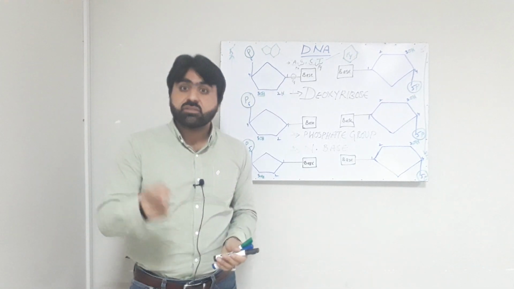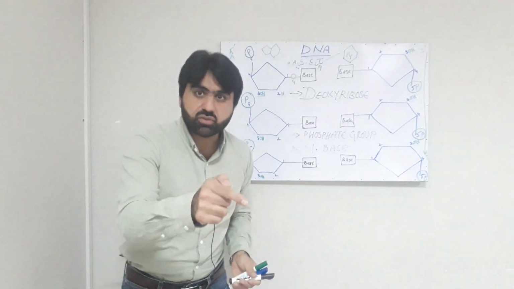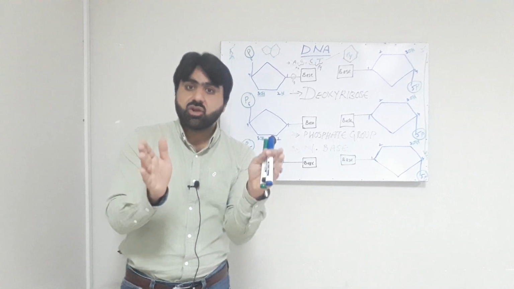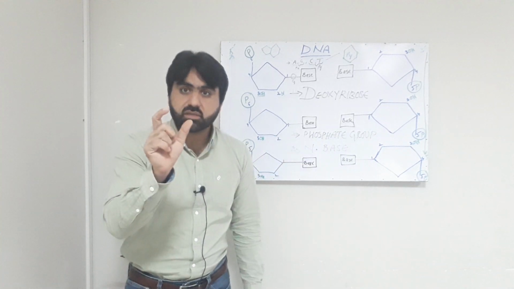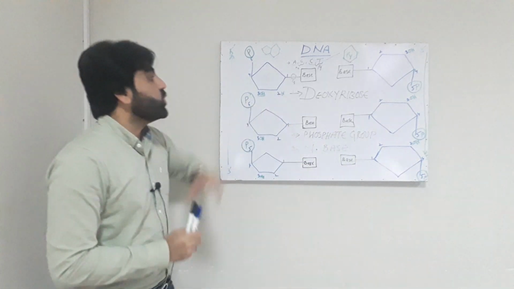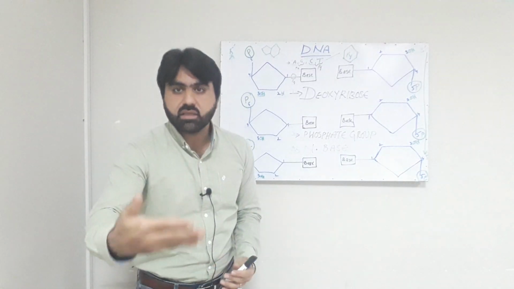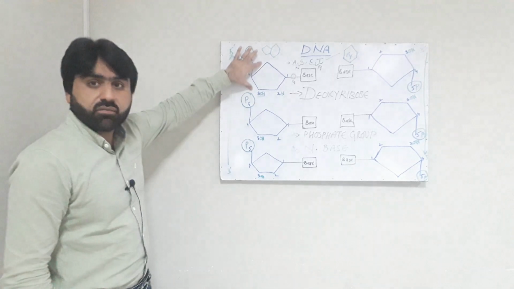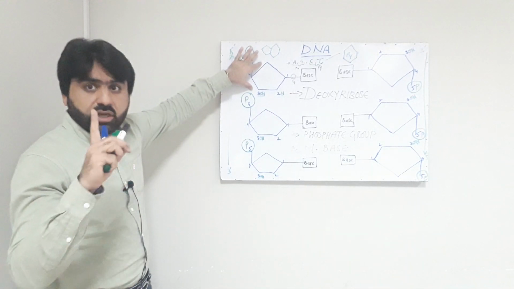Therefore, it is 2-deoxyribose sugar. It means that this ribose molecule did not contain a hydroxyl group at carbon number 2. Therefore, it is a deoxyribose sugar. So, one component of nucleotide is deoxyribose sugar.